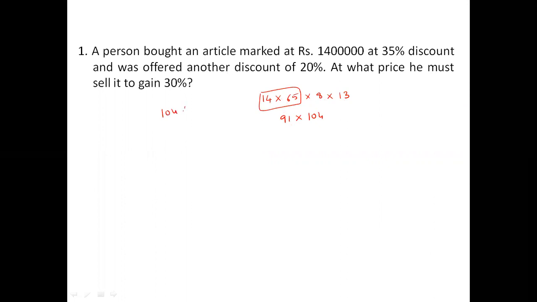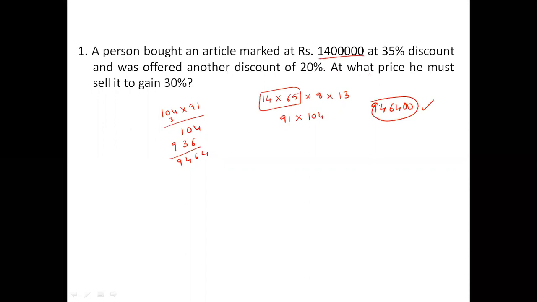So I am multiplying 104 with 91. 104 into 9 is 936, and 104 into 1 is 104, so your answer should be 9464. Your answer should start with 9464. So your answer should be 9,46,400, because we are talking about lakhs here, the answer should come in lakhs.